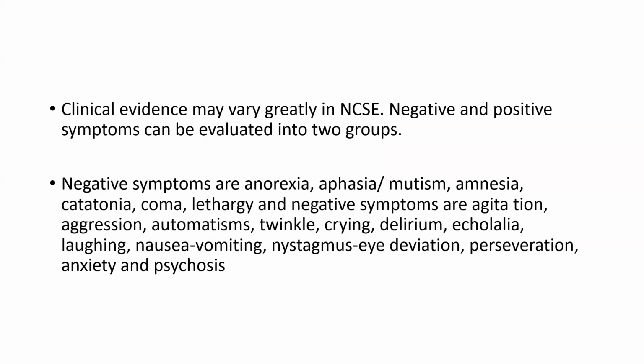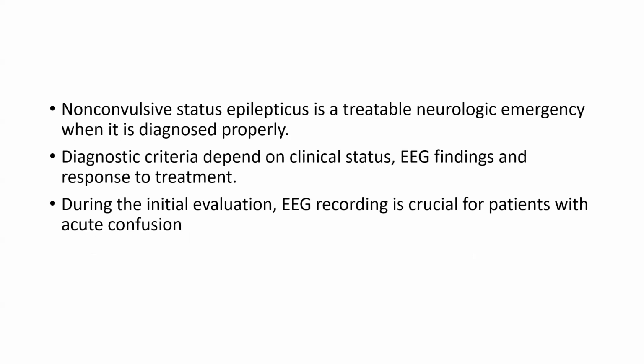Clinical evidence may vary greatly. Negative and positive symptoms can be evaluated in 2 groups. Negative symptoms are anorexia, aphasia, mutism, amnesia, catatonia, coma, and lethargy, and positive symptoms are agitation, aggression, automatism, crying, delirium, echolalia, laughing, nausea, vomiting, nystagmus, eye deviation, perseveration, anxiety, and psychosis.